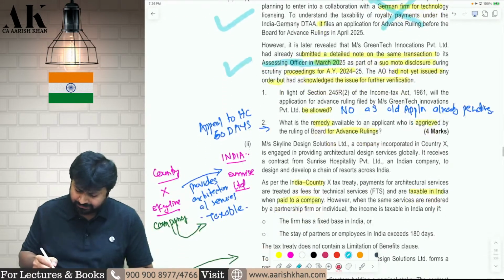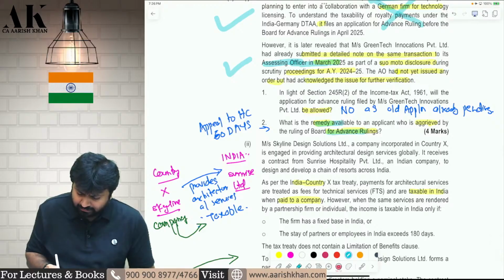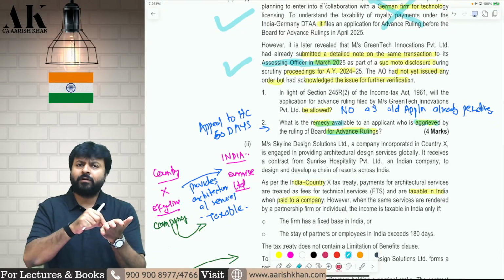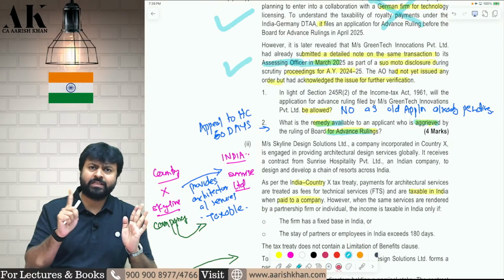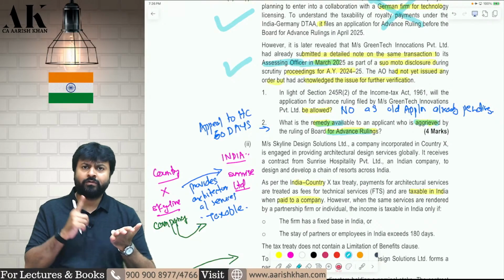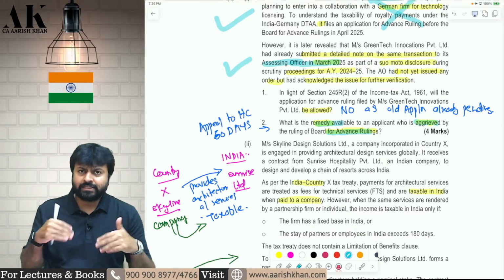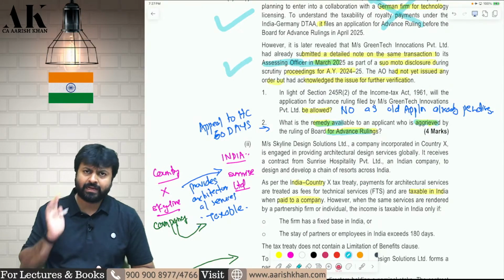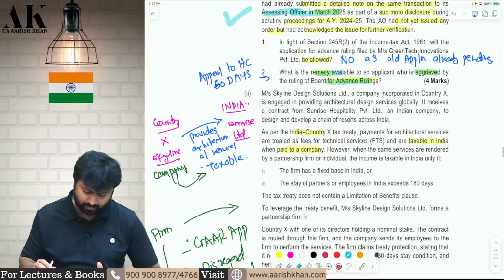Second part of the question is, what is the remedy available if you are aggrieved by the Board for Advance Ruling? If you are aggrieved by the order of the Board for Advance Ruling, you can appeal to the High Court within 60 days. If there is a genuine reason, they will also give you an extension of another 30 days. So a total of 90 days time is there to make an appeal to the High Court. Okay, I hope it is clear to all of you.